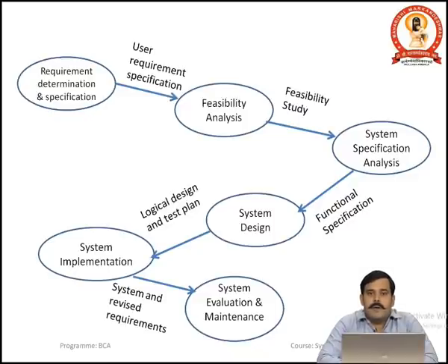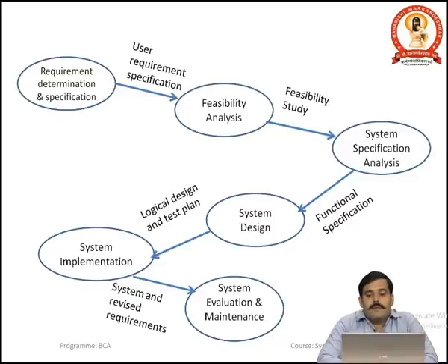What are the requirements of the organization to develop a system, and that will result in the user requirement specification. After taking the requirements from the users, the feasibility analysis will take place, related to economy, technology, behavior, schedule.